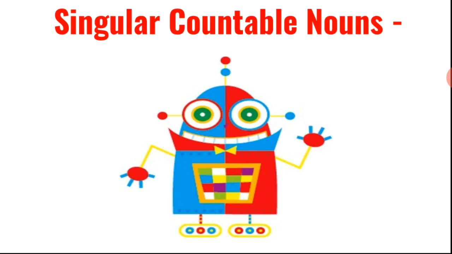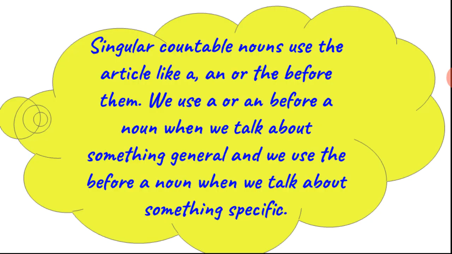Clear? Now, we are going to learn about singular countable nouns. What are singular countable nouns? Singular countable nouns use an article like a, an or the before them. We use a or an before a noun when we talk about something general, and we use the before a noun when we talk about something specific.